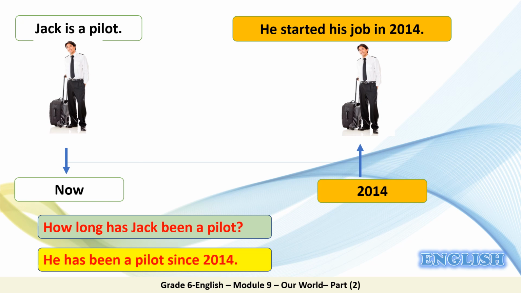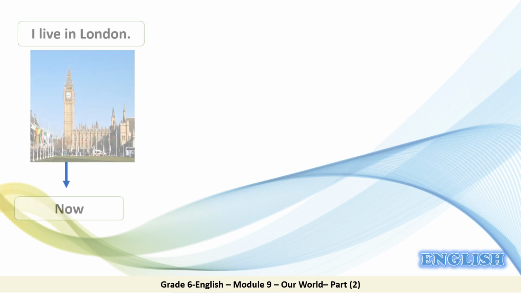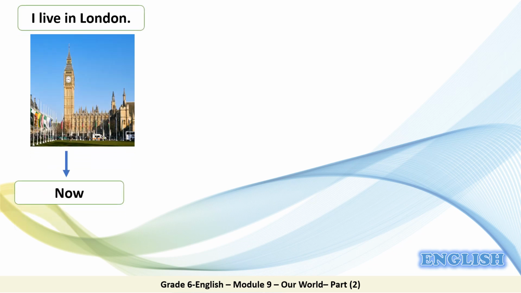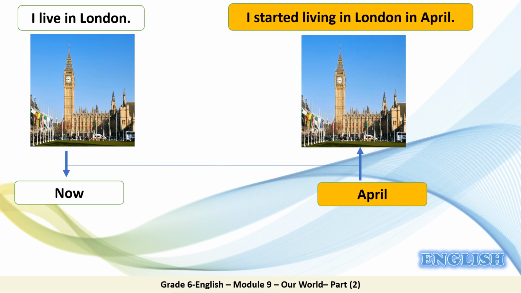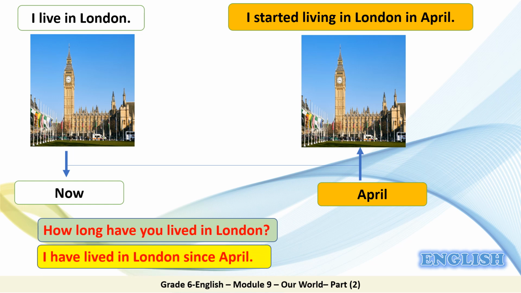In this example, we used since, not for, to refer to the point when he started the action, when he started his job as a pilot. Let's have a look at another example to make it clear. I live in London now, but I started living in London in April. April is the time when I started living in London, the point when I started this action. So how long have you lived in London? Excellent. I have lived in London since April.